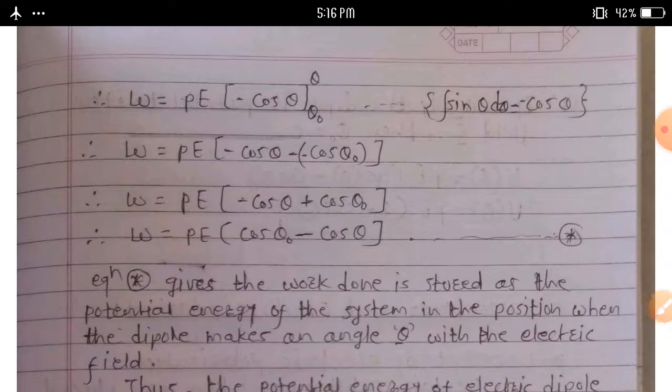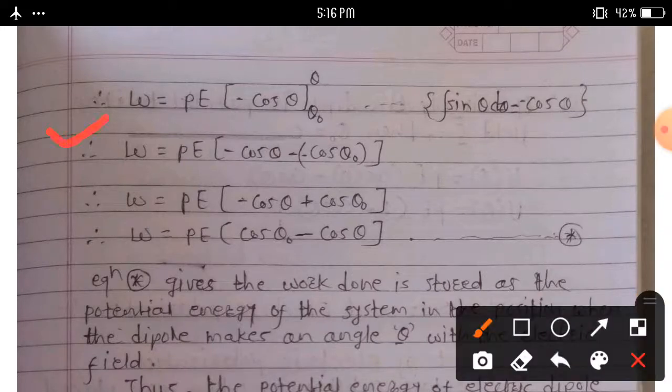Applying the integration rule, W is equal to PE into minus cos theta, where the upper limit is theta and the lower limit is theta 0.